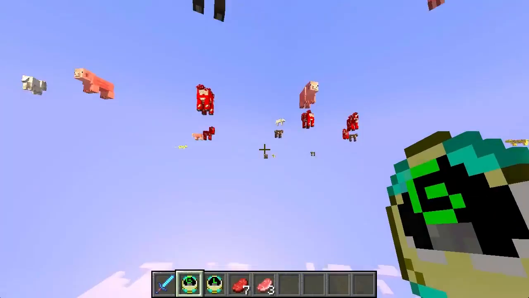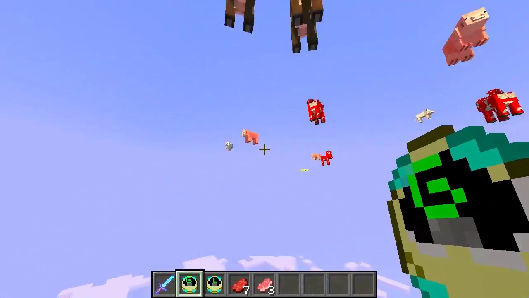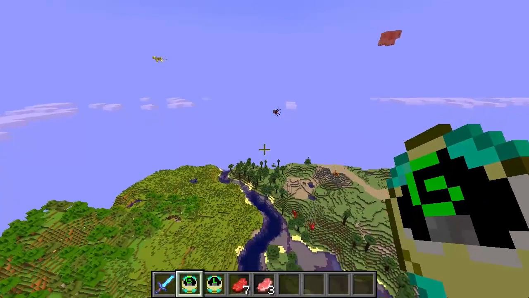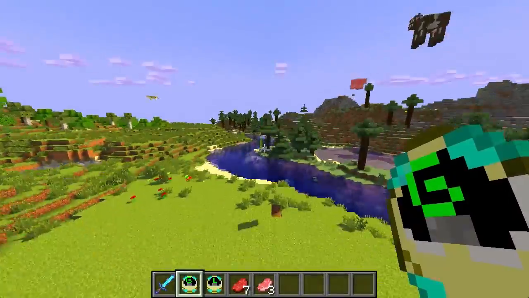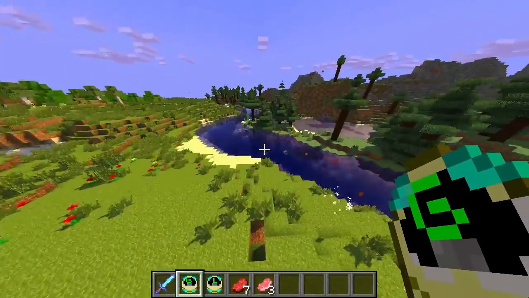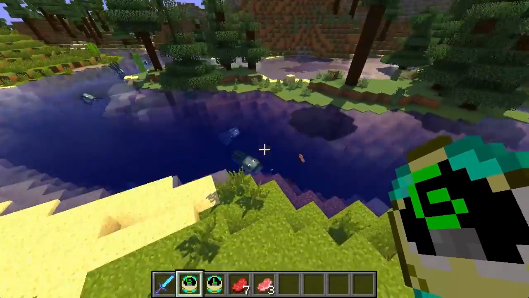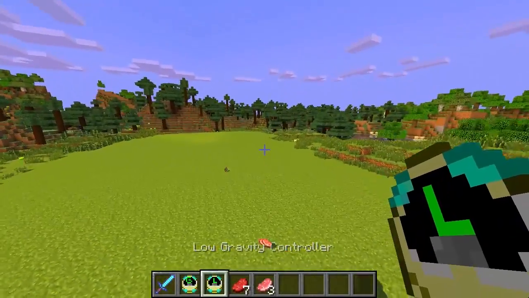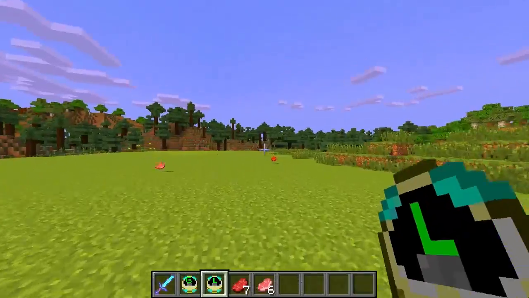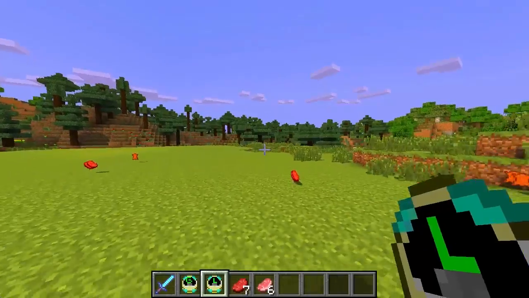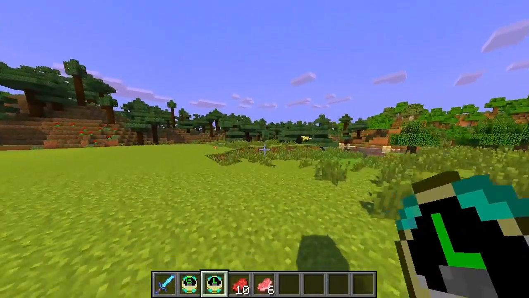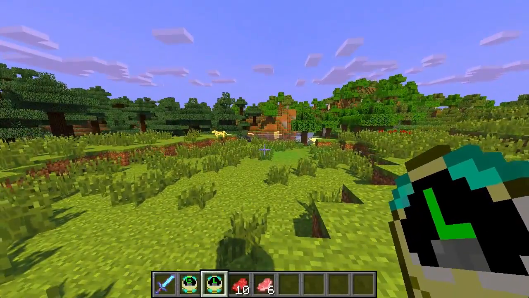Alright, we're falling back towards the ground now. Oh my god. Oh man, the squid are going to die. But oh man, look at that. They landed right in the water safely and soundly. Look at that. That is insane. Alright. Well, now that everything over here is dead, except for the little ocelot over there that always lands on his feet, let's show you guys the awesome other cool stuff in this mod.